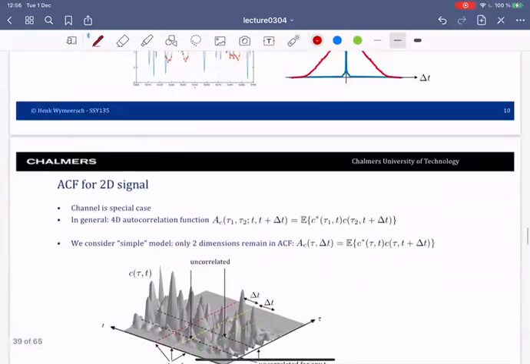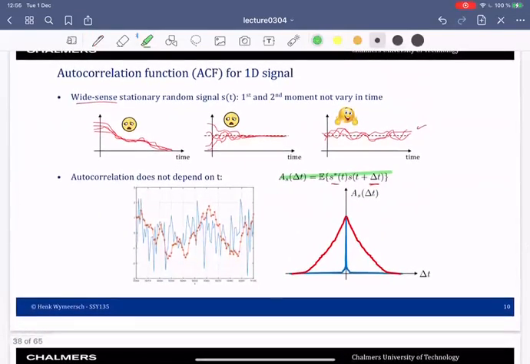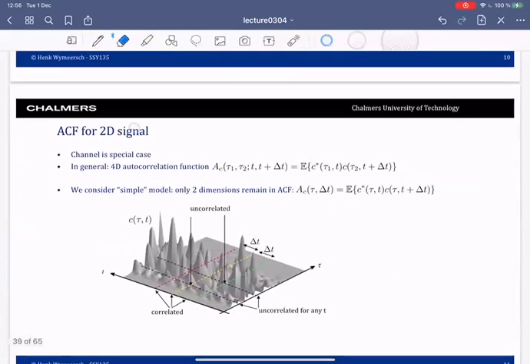Now, let me go back. This is the autocorrelation function of a one-dimensional signal. So here S of t is a scalar signal. You can also do the autocorrelation function for a two-dimensional signal, so that, for instance, you have a signal that has two parameters. One of these parameters we call tau, the other one we call t. So I can make it a bit more general. Let's say you have S of two arguments, tau and t. In our case, tau will be delay and t will be time, but they could be general arguments.